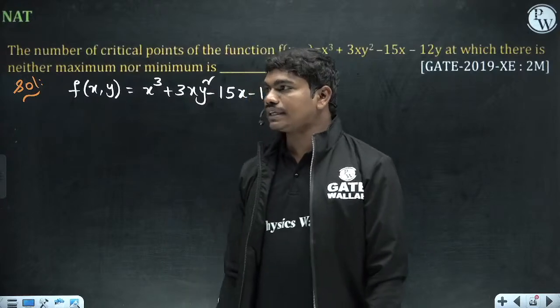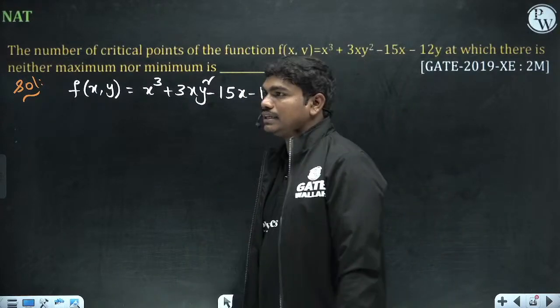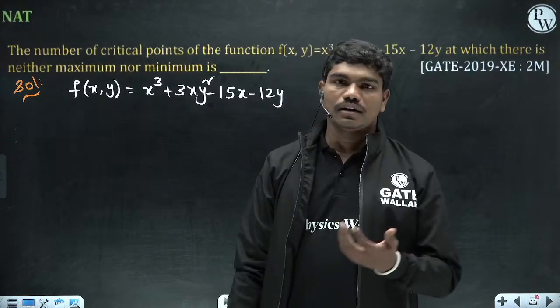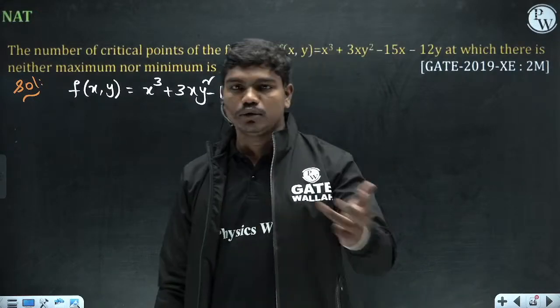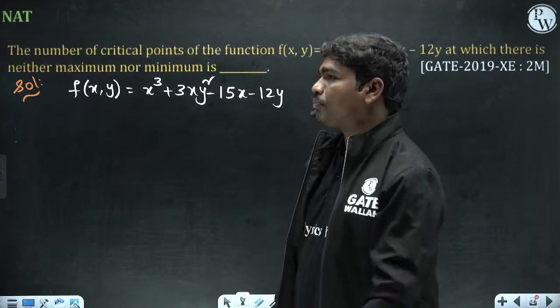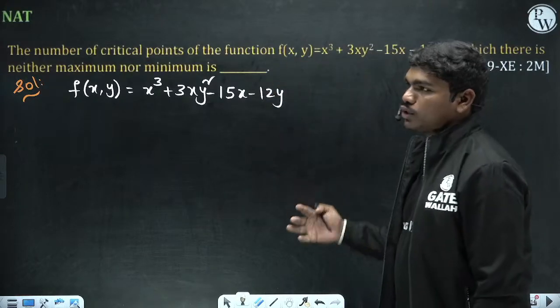So in this case, basically, this is how to score 6 marks in XCA. If you follow some commonly asked chapters like calculus or matrices, then probability, numerical methods, and a small number of differential equations, you will easily get marks. So now we want the critical point. So what is the critical point?